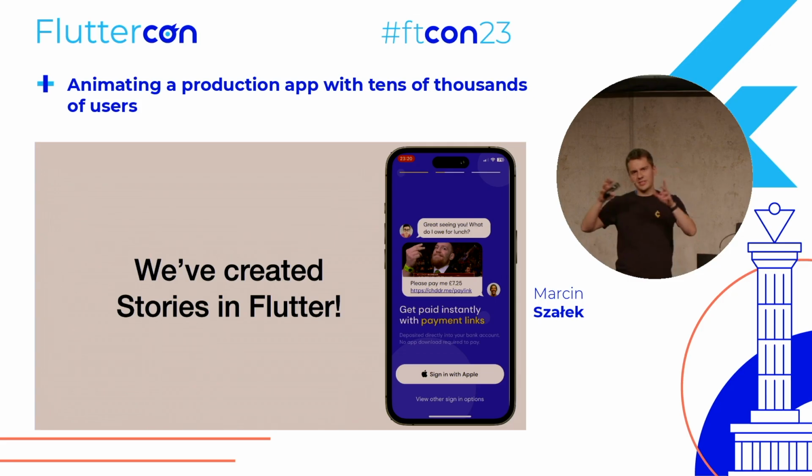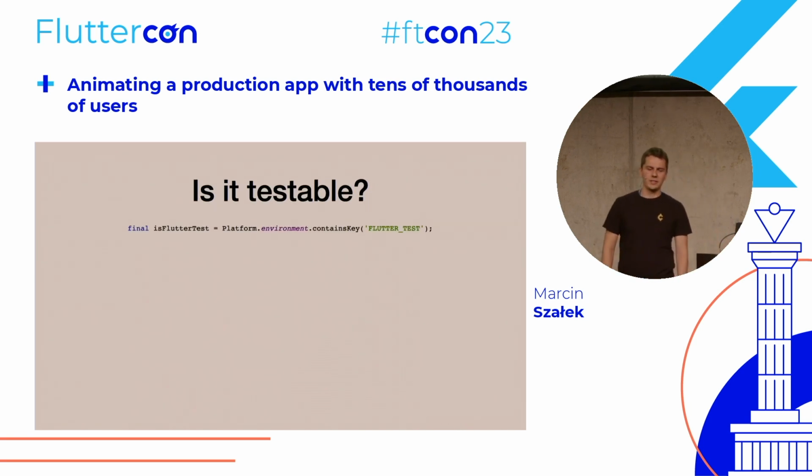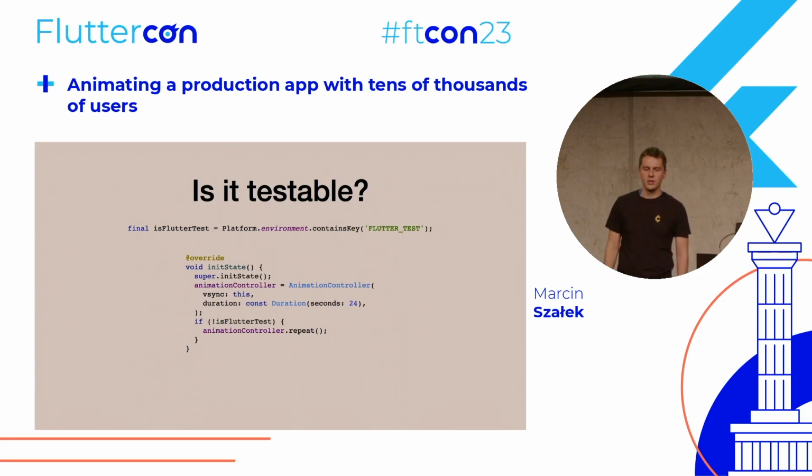Now you may ask, if we create a complex animation like that, is it testable, right? Can we test such complex things? And yes, it is. Luckily, we can know in the Dart code if we are currently running inside a Flutter test. So I like to have this global variable for knowing if we are currently running in a Flutter test. And for this ongoing animation, we can run it only if we are not in a Flutter test. So basically, if we're in a test, we'll just not run this animation. And this way, we can do things like pump and settle, right? It will not time out because there is no animation ongoing.